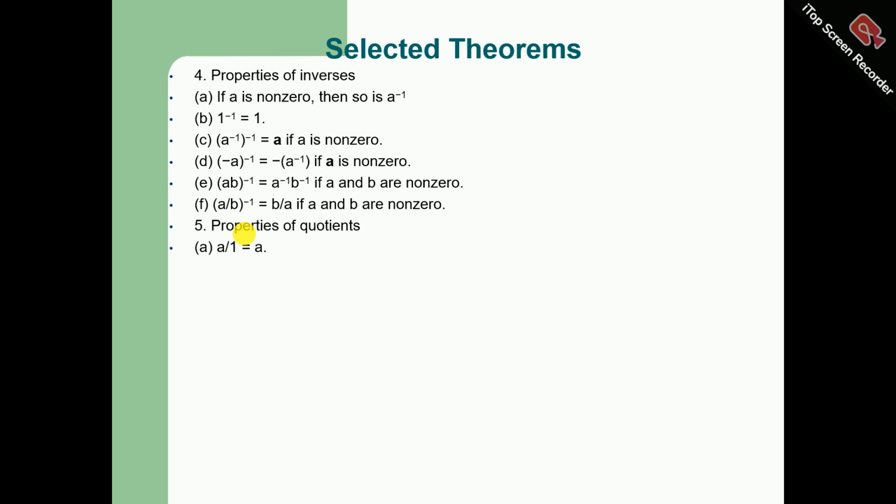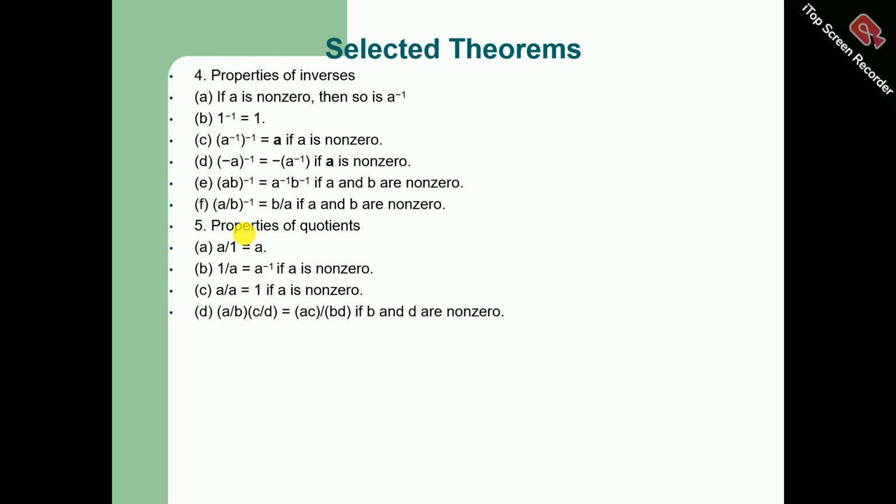a divided by 1 is equal to a. 1 divided by a is equal to a inverse, or the reciprocal of a, if a is non-zero. a divided by a is equal to 1 if a is non-zero. (a/b) times (c/d) is equal to ac/bd if b and d are non-zero. (a/b) divided by (c/d) is equal to ad/bc if b, c and d are non-zero.